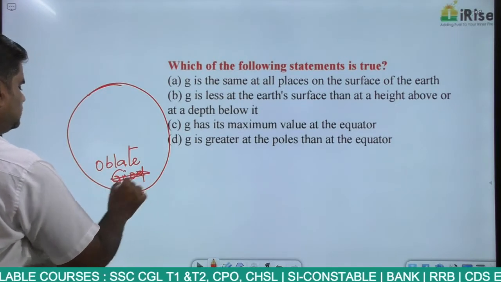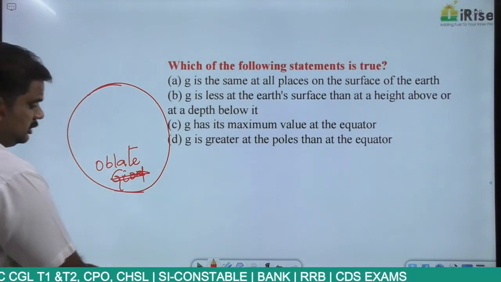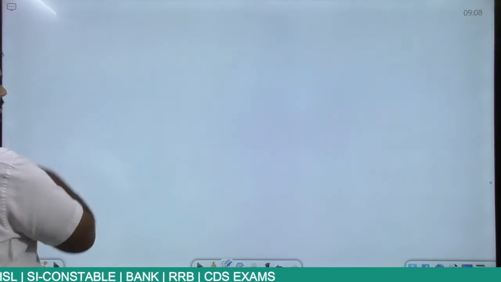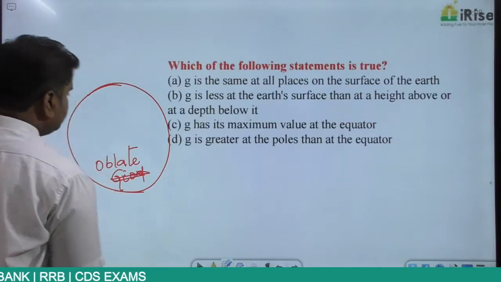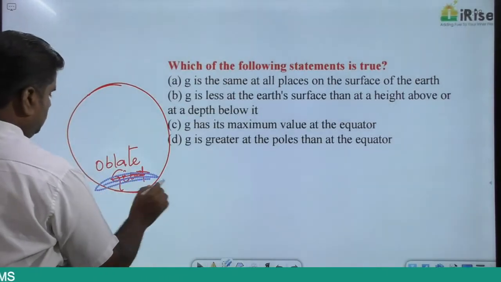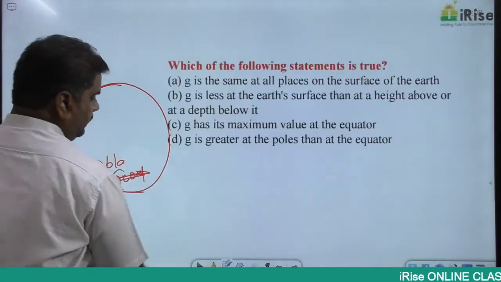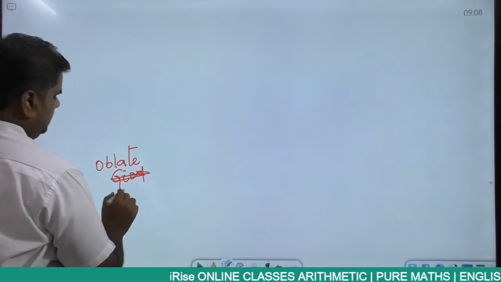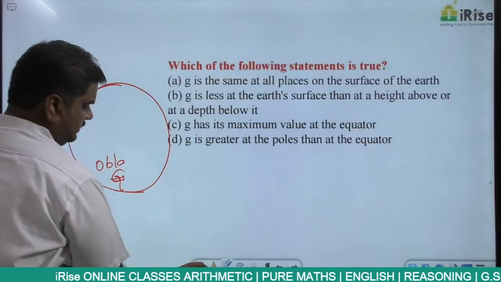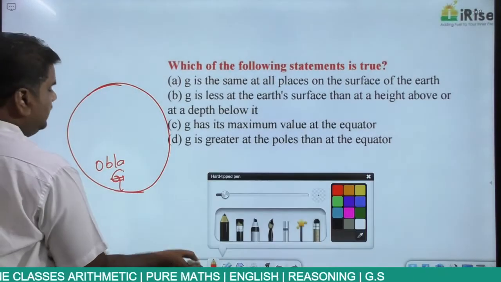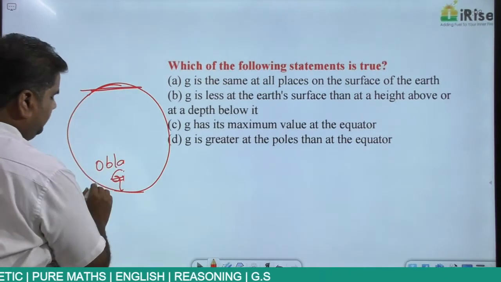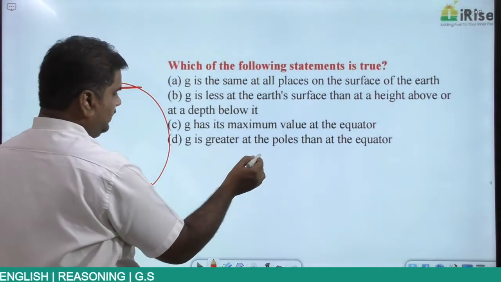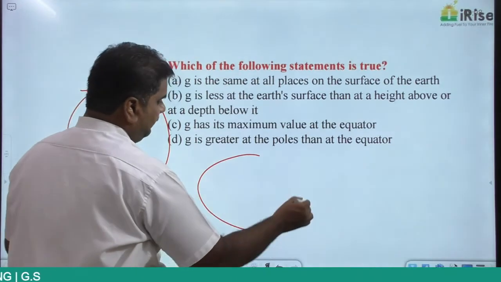Based on this oblate or geoid shape, Earth is flat at the poles. At this point it is flat like this, or you can even say it is bulging at the poles like this.